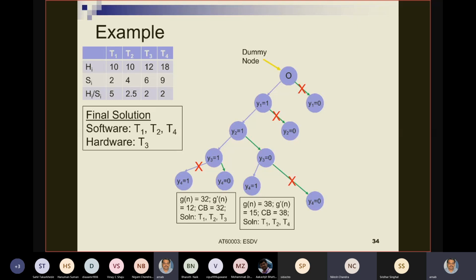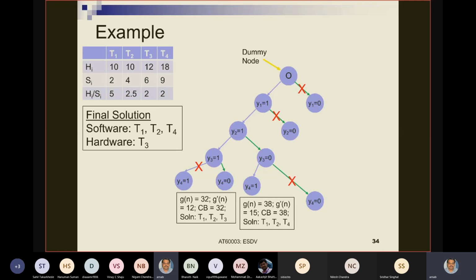Next, why is it called depth first branch and bound? Because we are going depth first. Because this is a LIFO structure, the last in that list is the first one to be taken out. Last in, first out. That is why the one which is last entered into the stack is the first to be taken out. That is why we are moving depth first. We'll see what are the pros and cons.